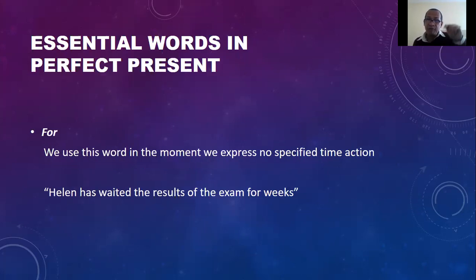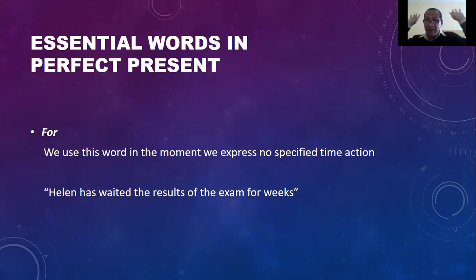Another word that you have to use in this tense is for. For, you have to use it when we express a non-specified time. Okay? For example, Helen has waited for the results of the exams for weeks. Helen has waited for the results of the exam for weeks. I don't know how many weeks.